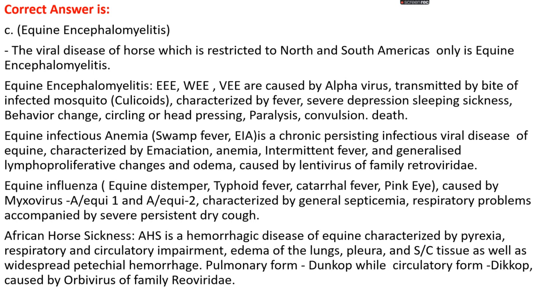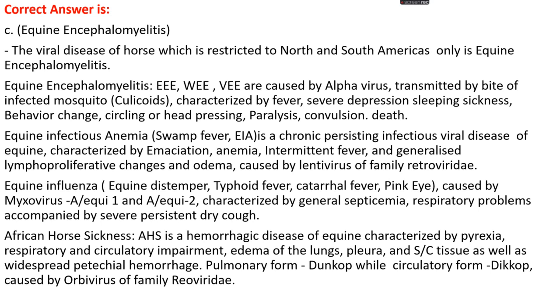The viral disease of horse which is restricted to North and South America only is equine encephalomyelitis, that is Eastern equine encephalomyelitis, Western equine encephalomyelitis, Venezuelan equine encephalomyelitis. It's mainly caused by alphavirus, and it is transmitted by bites of infected mosquitoes, and characterized by fever and severe depression, sleeping sickness, behavioral change, circling or head pressing, paralysis,